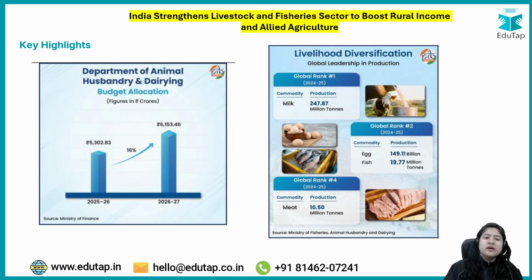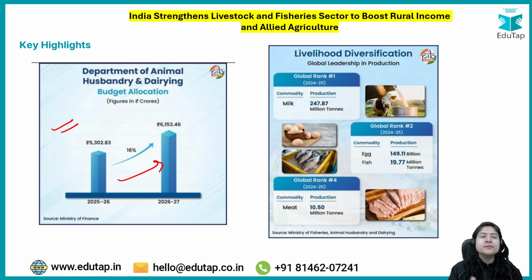Apart from that, this particular news talked about how the budgetary allocation for the animal husbandry department has increased by 16% from the previous financial year to this year. Why is it a major thing?